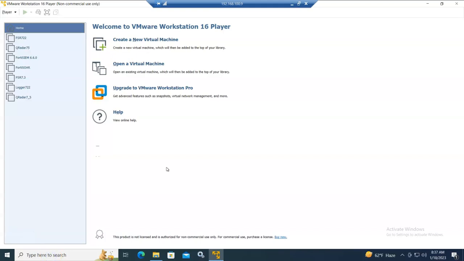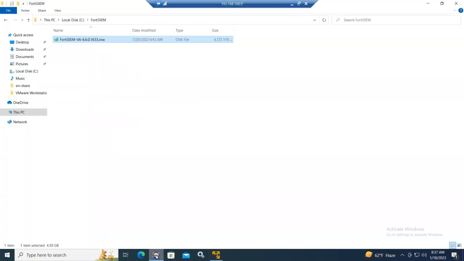So in this lesson we will do the installation of the FortiSIEM. We previously downloaded the OVA for the FortiSIEM virtual appliance version 6.6.0, and the build number is 1633. So all we need is to import this OVA in a new virtual machine.